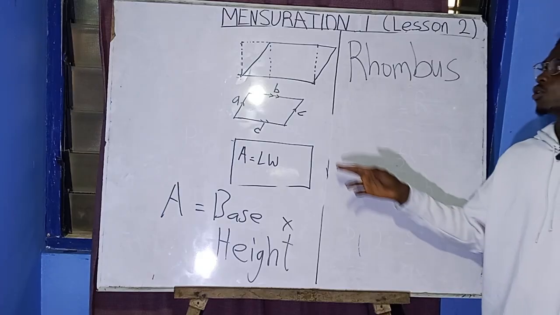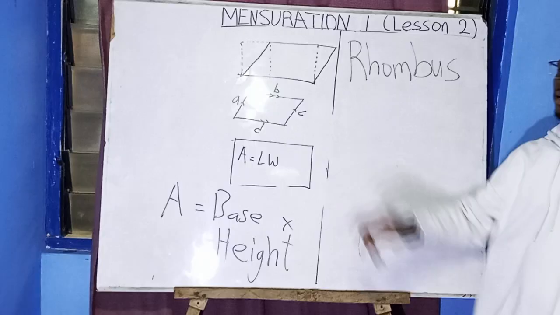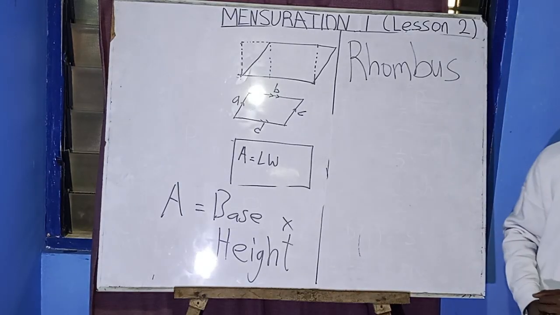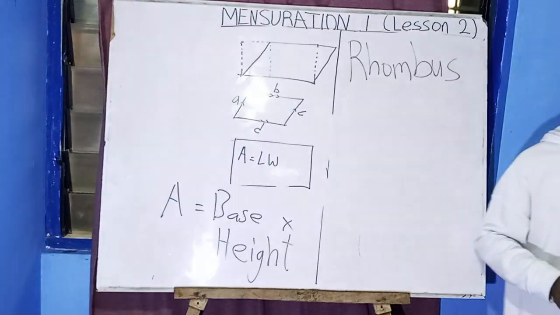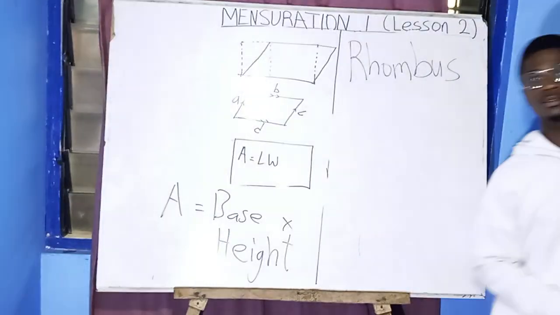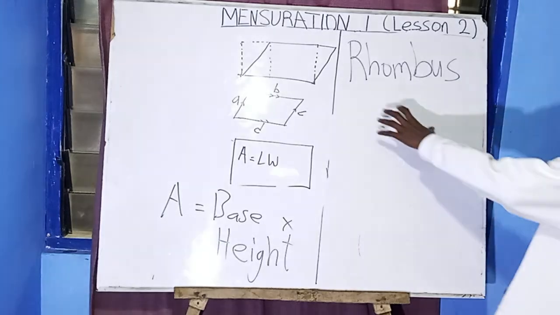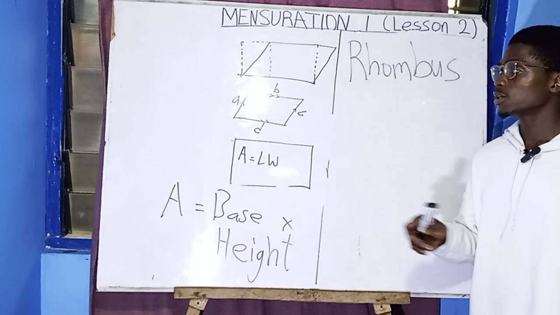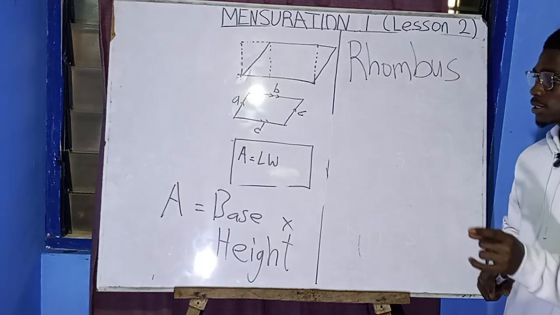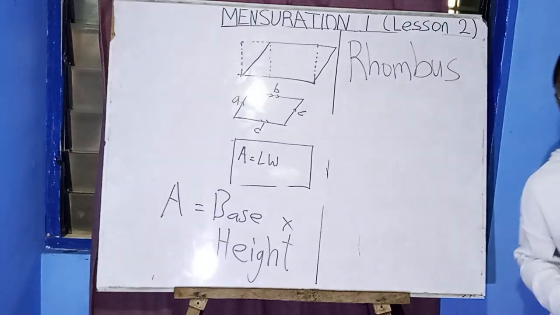Now, we realized that the parallelogram is a tilted, or let me say pushed, rectangle, which has been pushed. But when you come here, this is a rhombus. Rhombus is not difficult to remember.